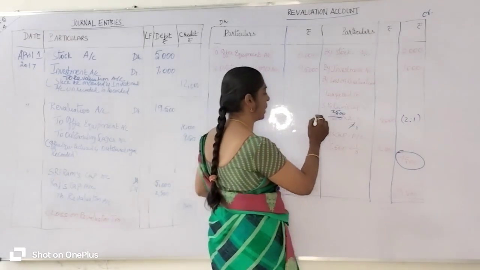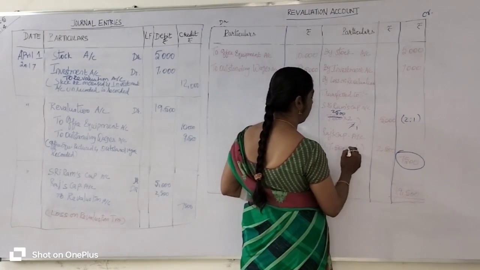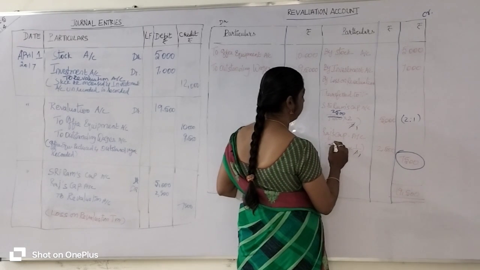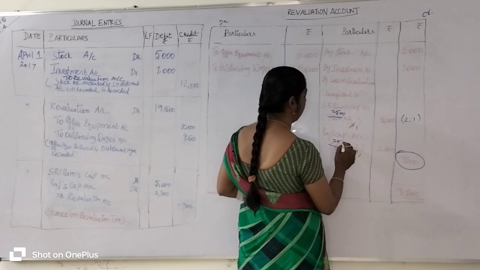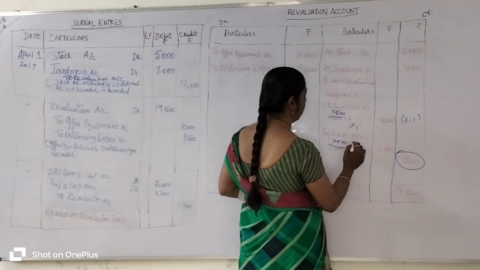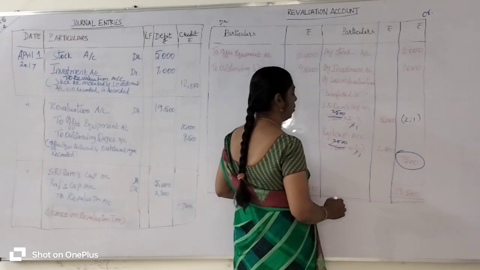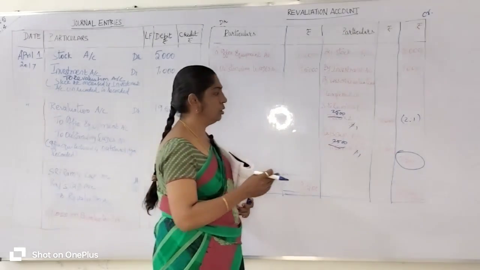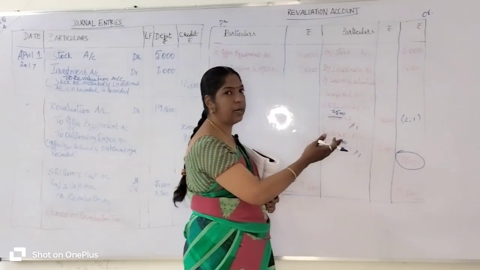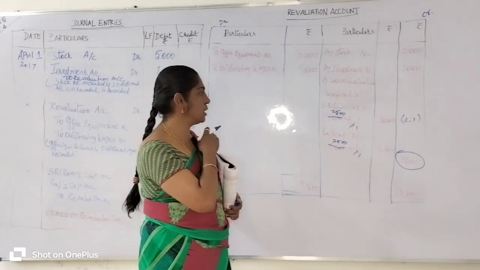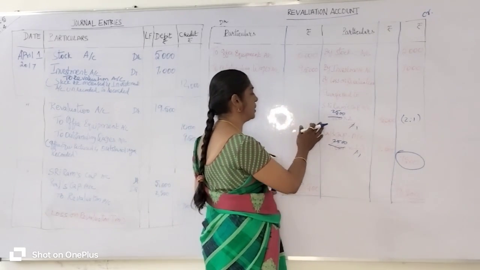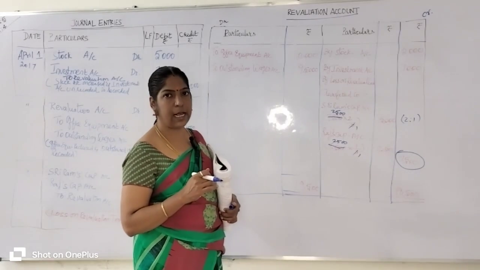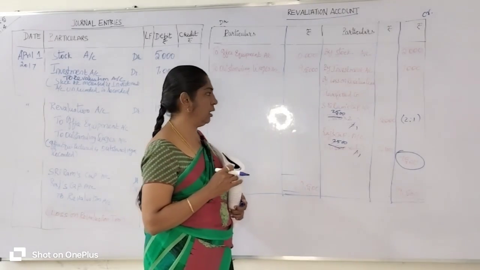Transfer to Sriram's capital account. For Raj's capital account, 7,500 into 1 by 3: 2,500 rupees. 1 into 2,500 gives 2,500 rupees, transferred to Raj's capital account. So this accumulated loss of 7,500 is transferred to the old partners, Sriram's capital account and Raj's capital account, as per their old profit sharing ratio.